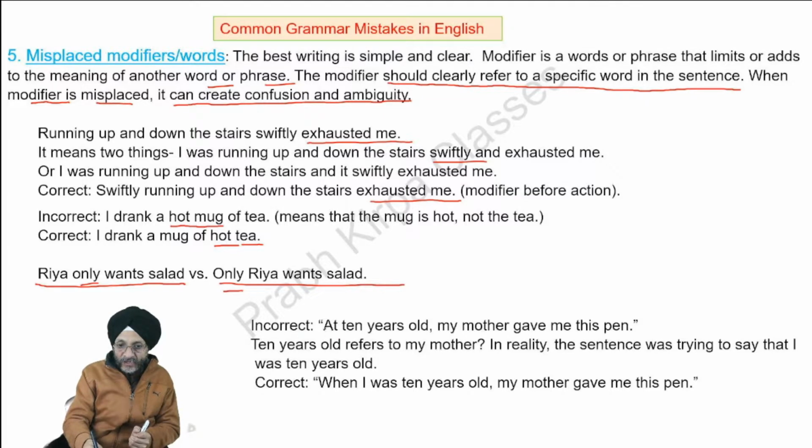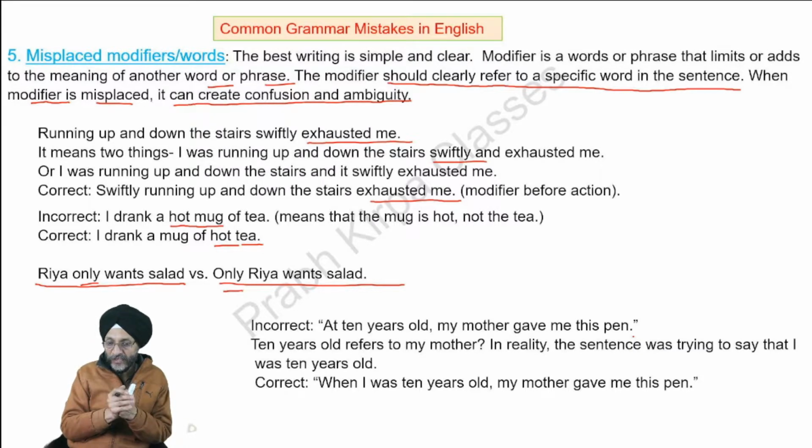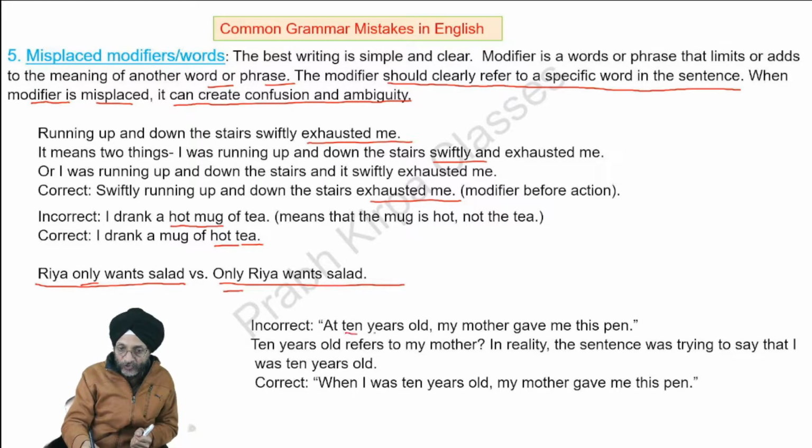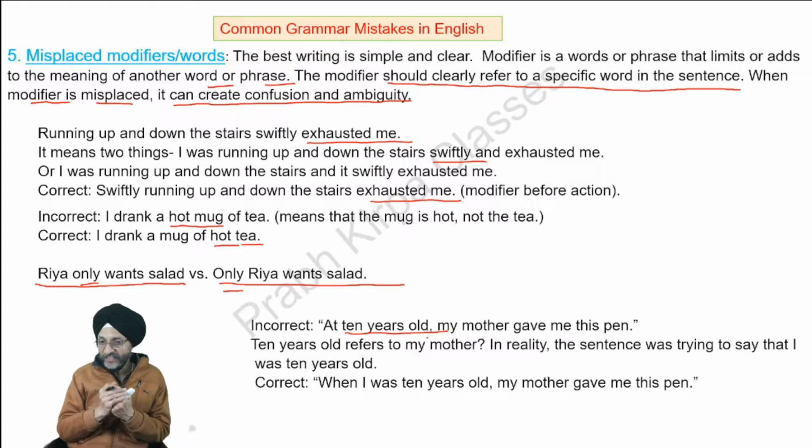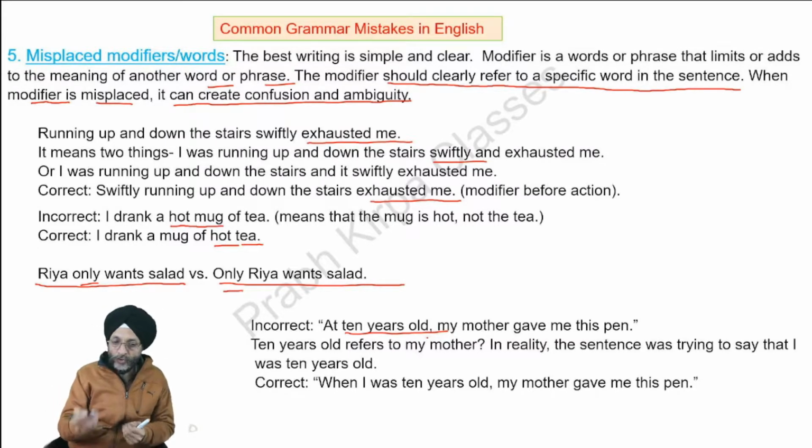Next, at 10 years old, my mother gave me this pencil. This sentence is not proper. It is not able to convey what it wants to say properly. Whether we are using 10 years old for the mother, in reality, the sentence has been written to convey that when I was 10 years old. So we should correctly write it as, when I was 10 years old, my mother gave me this pen.